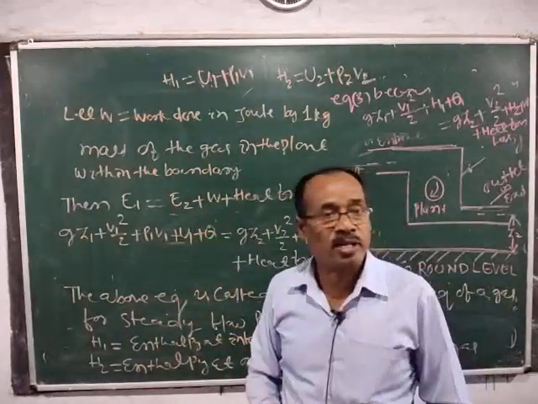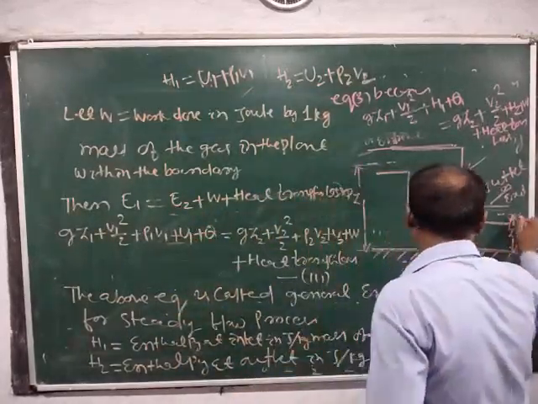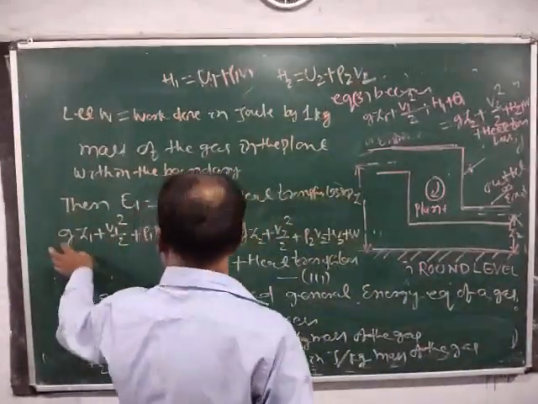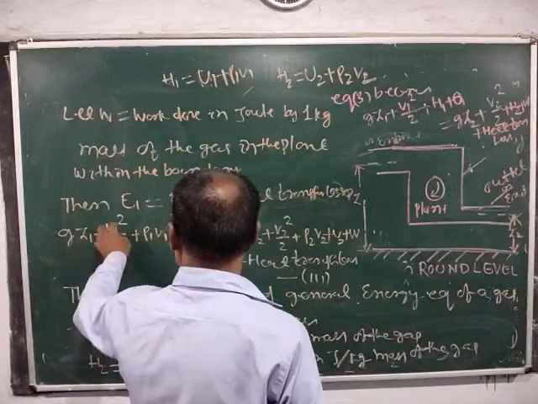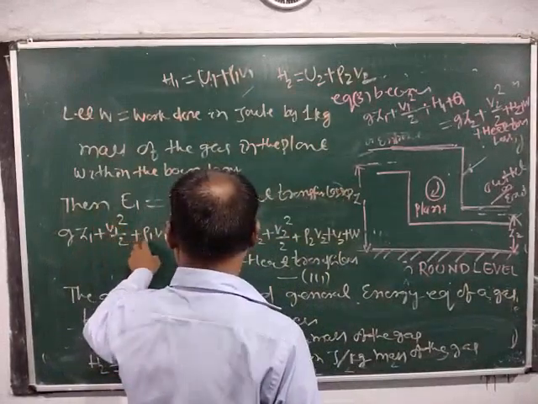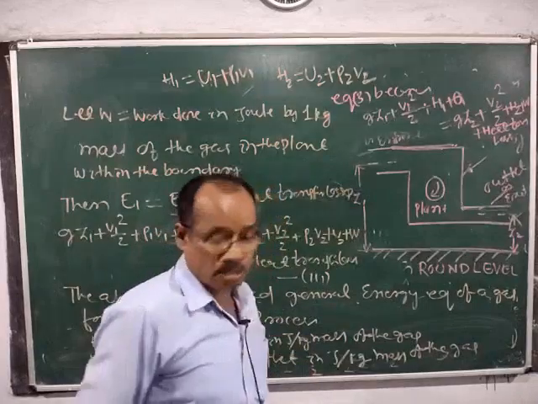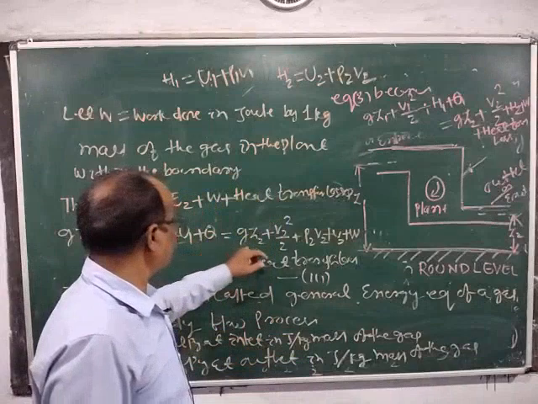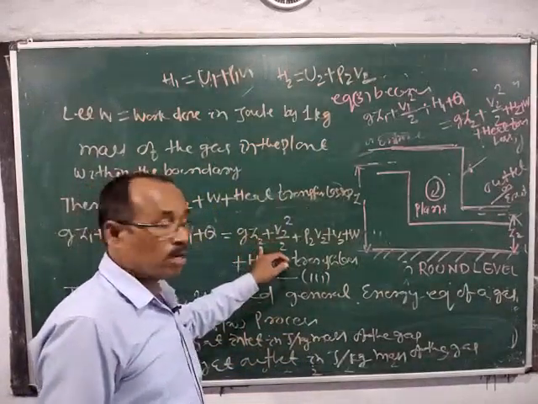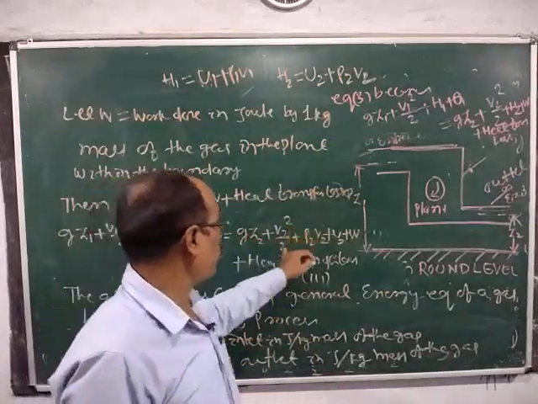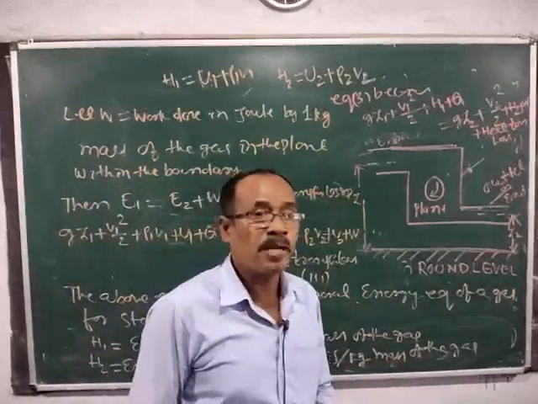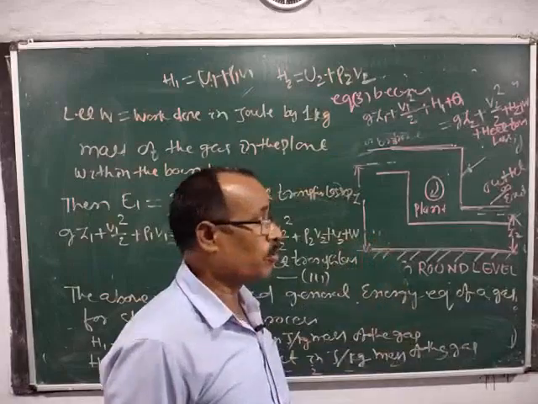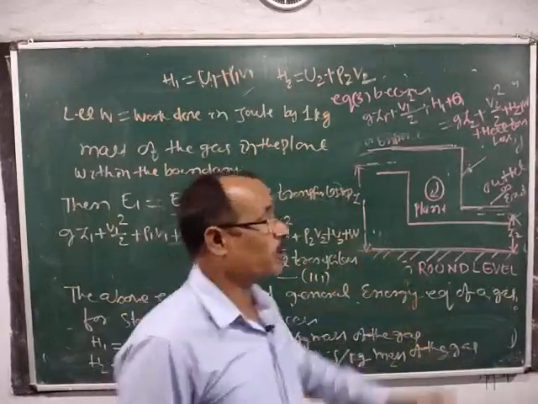Then we can write g z1 plus v1 square by 2 plus P1 V1 plus U1 plus Q is equal to g z2 plus v2 square by 2 plus P2 V2 plus U2 plus W plus heat transfer losses.